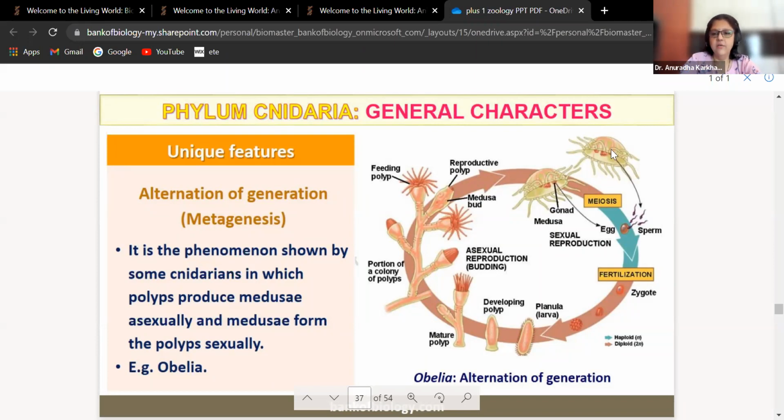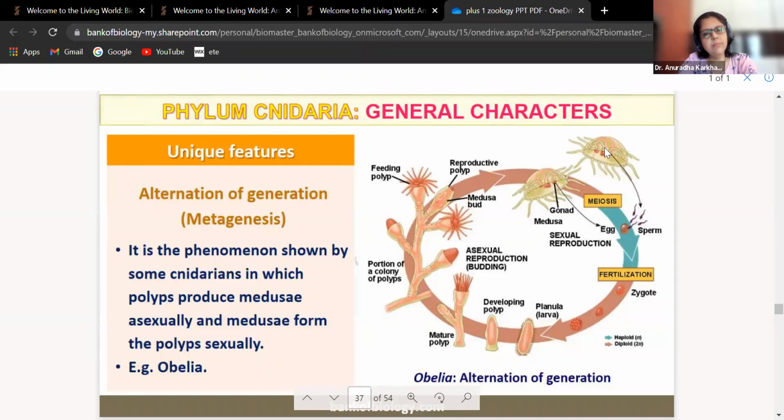Okay? What do you want, beta? Alternation of generation. See, this is your polyp form. Polyp will bud off. Right? This is the polyp, it will bud off and throw the bud out. Its bud will germinate to form this medusa. Medusas are male and female different.